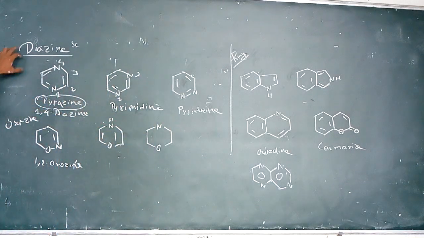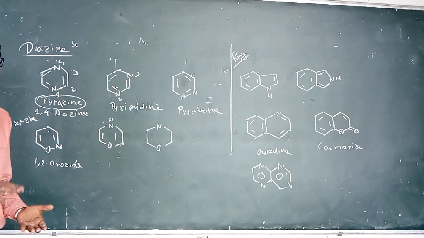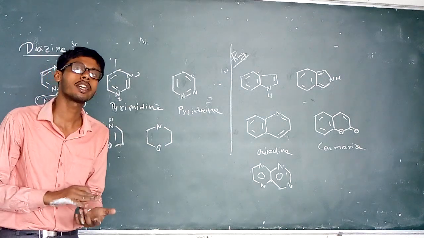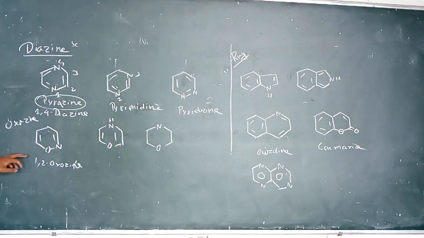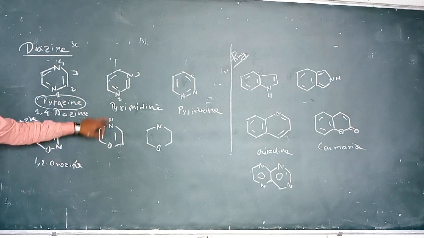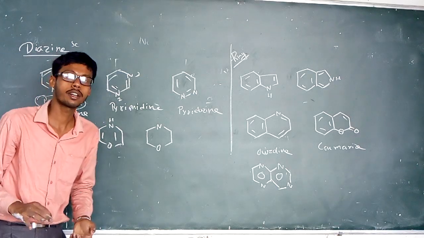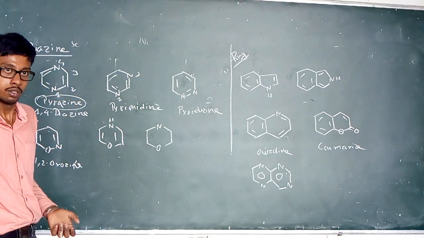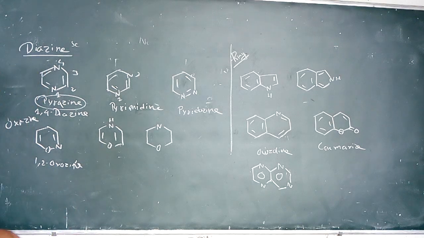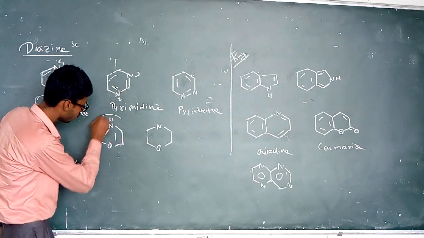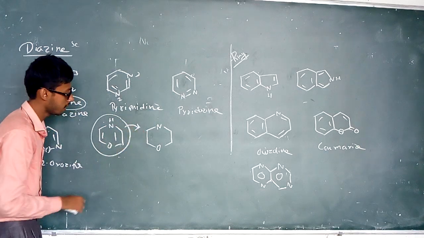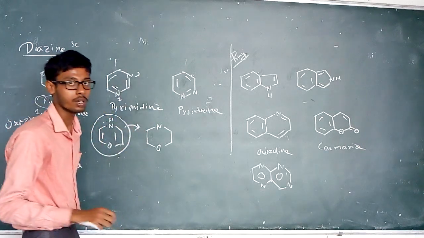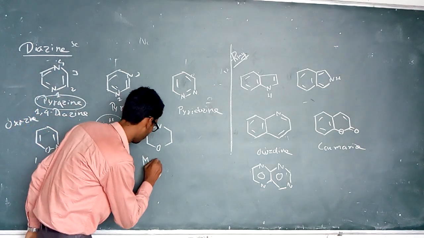So this is about the diazine derivatives. When one nitrogen is replaced with oxygen, I mean a 6-member ring containing oxygen and nitrogen, it becomes 1,2 oxazine or 1,4 oxazine, and 1,3 oxazine is also present. When the 1,4 oxazine ring becomes saturated, it is known as morpholine.